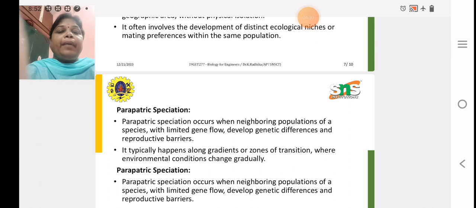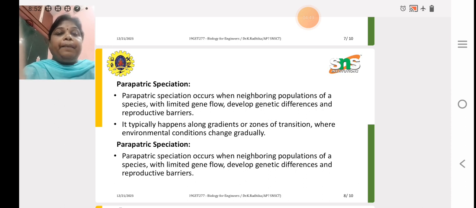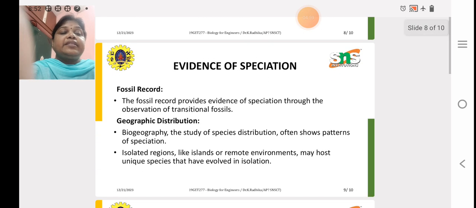Then parapatric speciation. Parapatric speciation occurs when neighboring populations of a species with limited gene flow develop genetic differences and reproductive barriers. It typically happens along gradients or zones of transition where the environmental conditions change gradually.